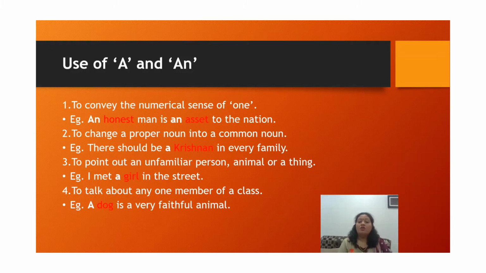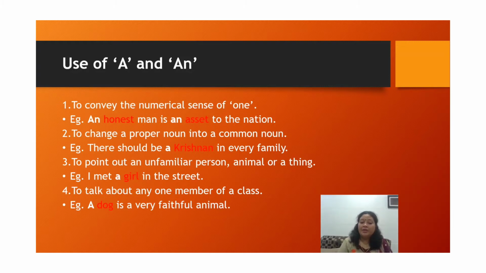Because here they mean there should be a Krishnan, a person like Krishnan, who is very good. So not Krishnan himself but someone like Krishnan. Every family should have that kind of person. Now this Krishnan becomes common among other families.